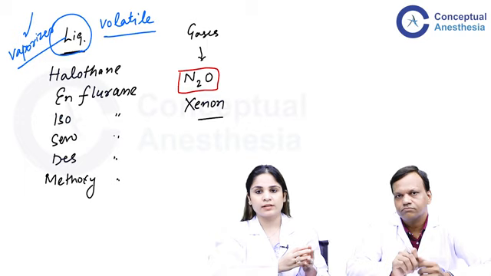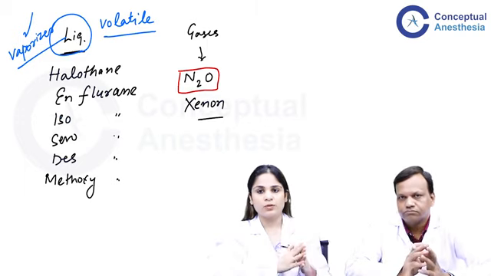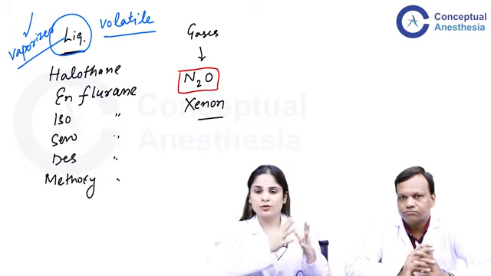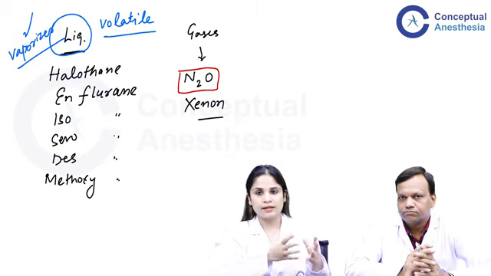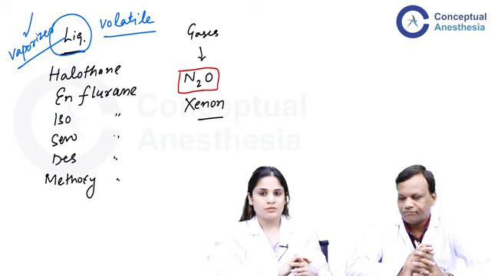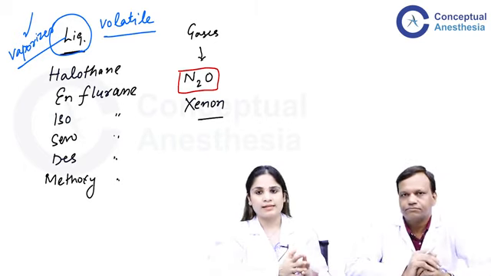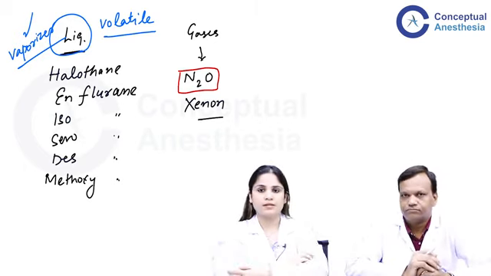Sir will explain about the gas in detail as we go ahead. The other carrier gas, if you don't want to use nitrous oxide or if there is any contraindication to its use, is air. So that is how the liquid volatile anesthetic agents enter into the patient's lungs.